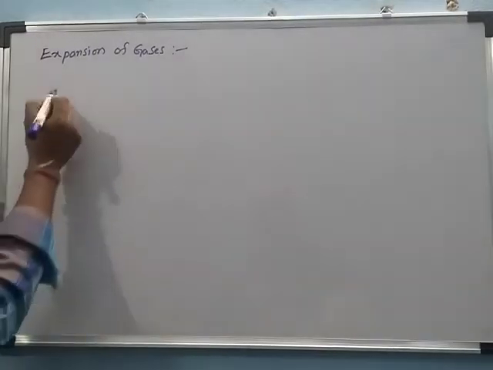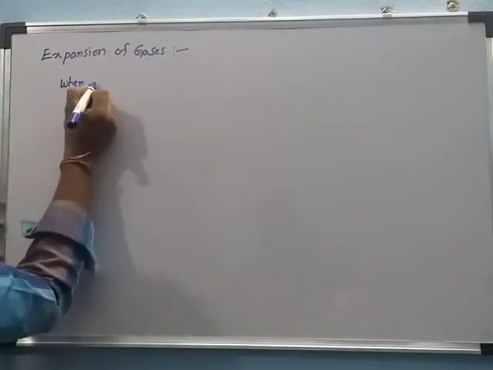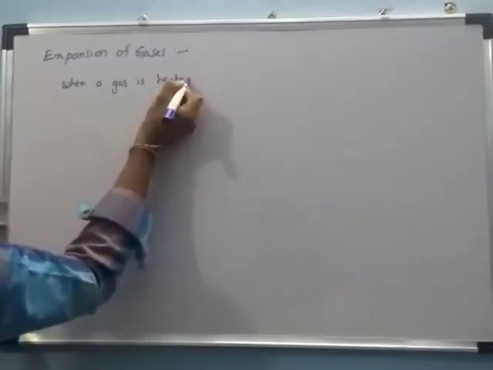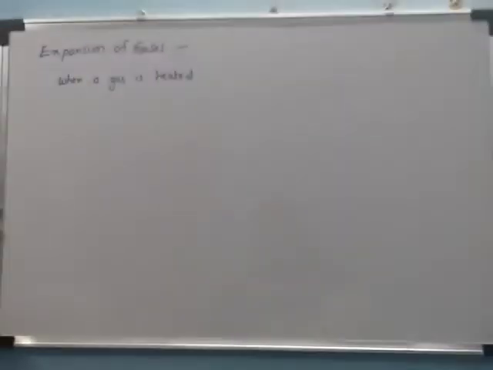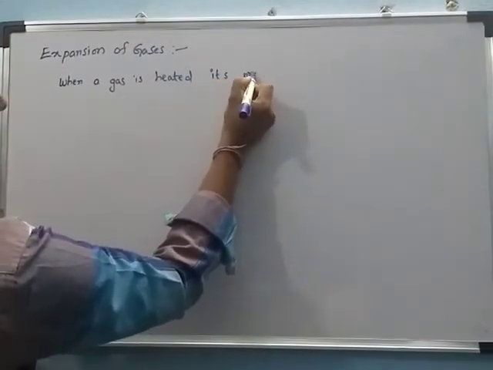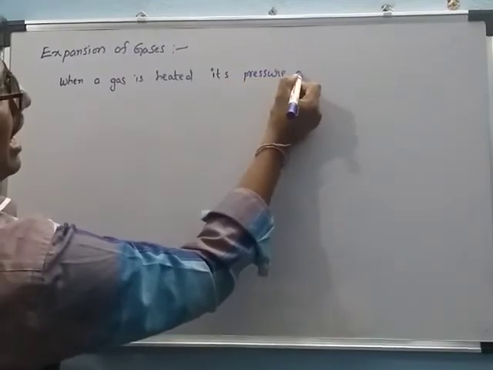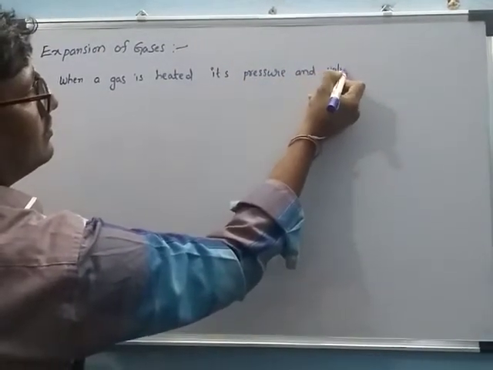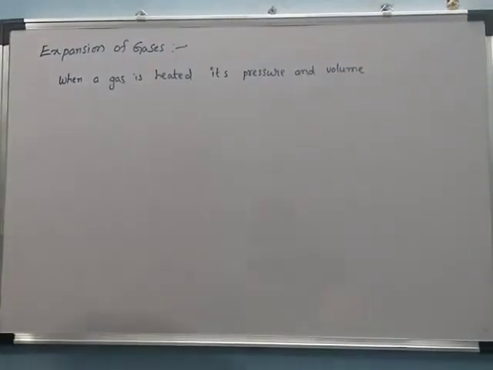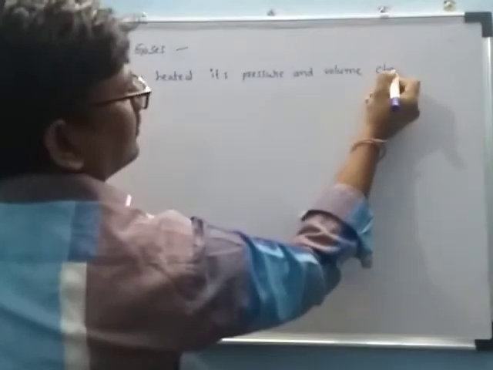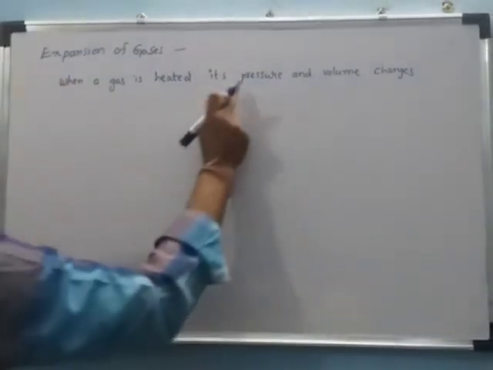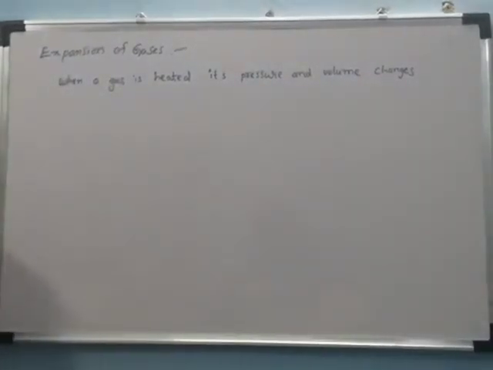Now, when a gas is heated, its pressure and volume change.